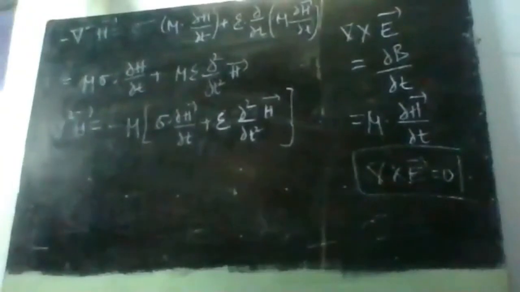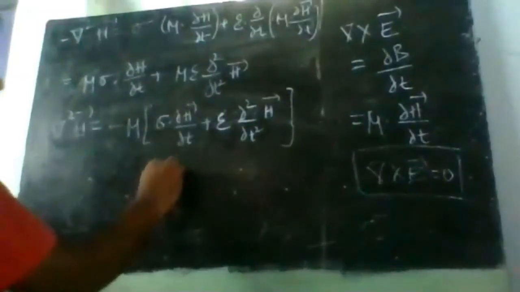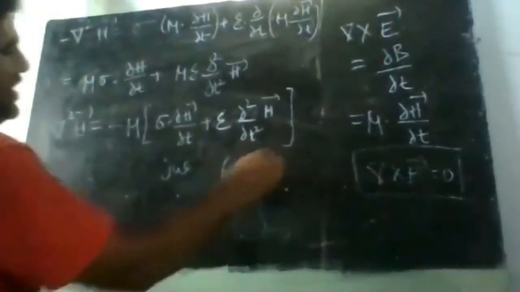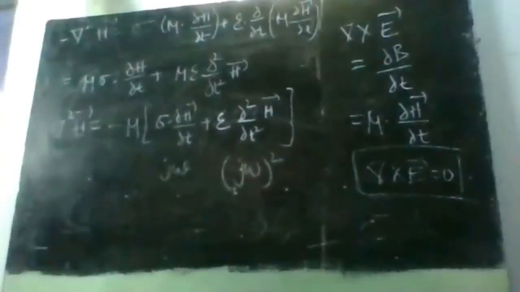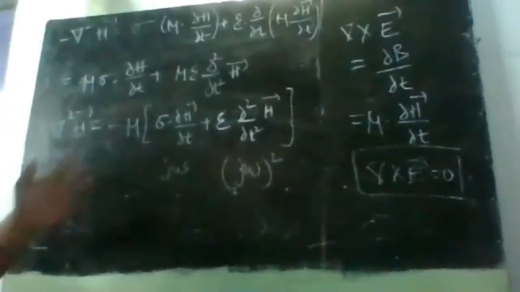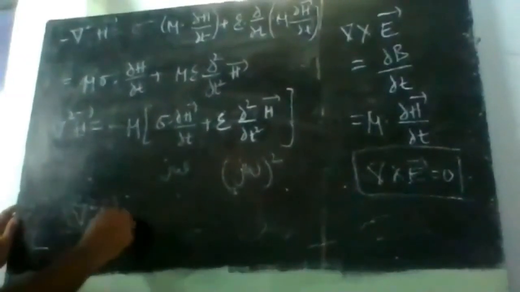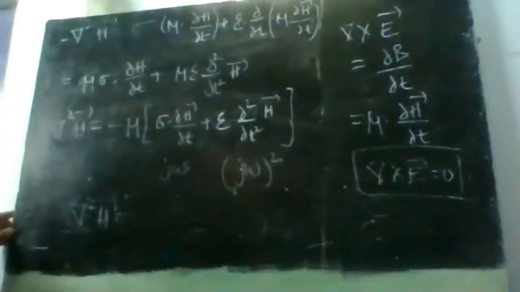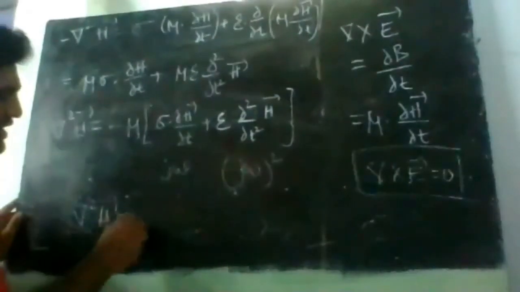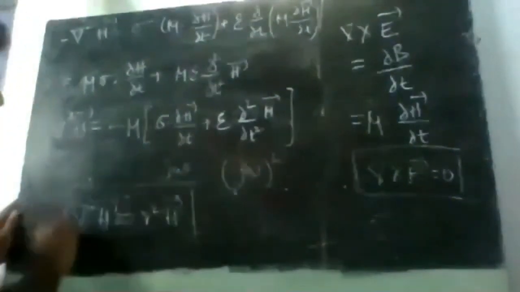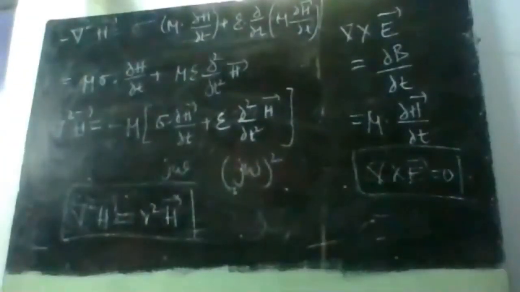Again, if I want to get the field components, we need to substitute dou by dou t equal to j omega. If I substitute this as j omega and this as j omega square, we will get the expression del square H bar is equal to gamma square H bar, as we derived yesterday. So we will get the expression that we want.